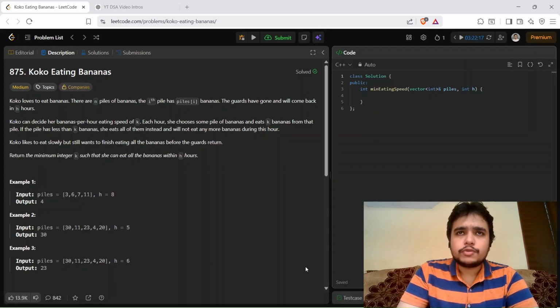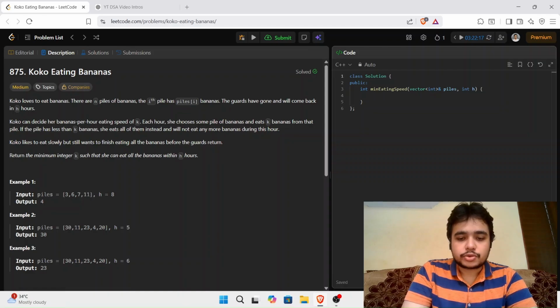It means that if there are 9 bananas and the speed chosen is 4, then the time taken is 2 hours plus 1, as Coco cannot leave it as it is. As given in the question, she eats all of them and will not eat any more bananas during this hour. When she has eaten 8 bananas, she will eat the ninth one and wait for an hour, then go for the next. In this way, we can solve this question.